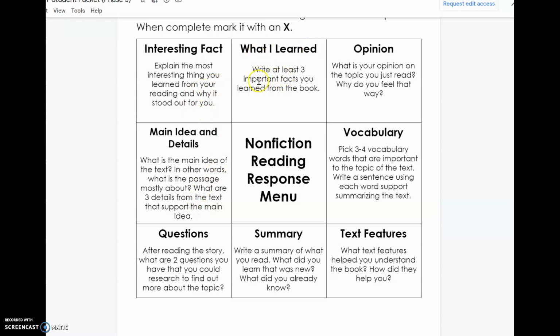For example, what I learned, right? At least 3 important facts you learned from the book. So pick 3 facts you learned about the moon. Okay. Or you can say questions.